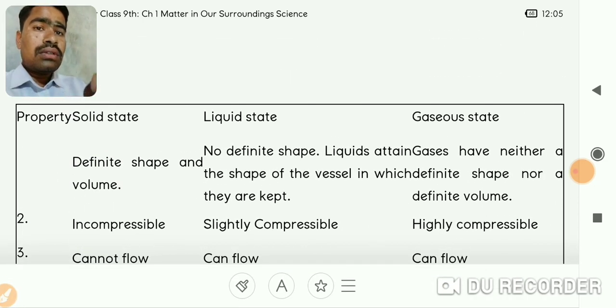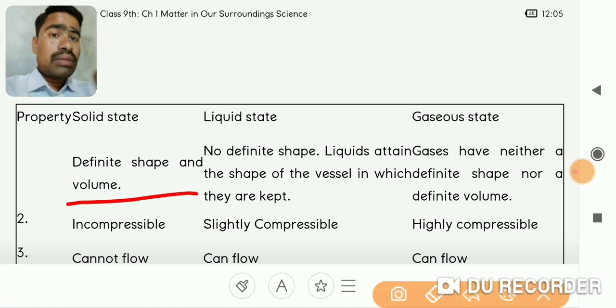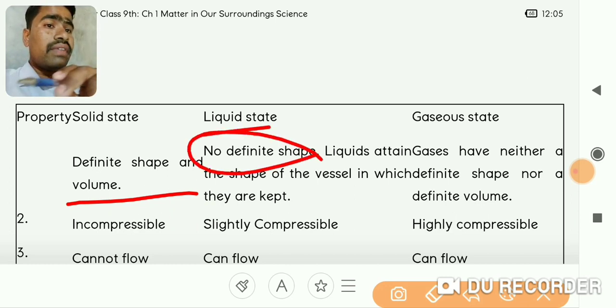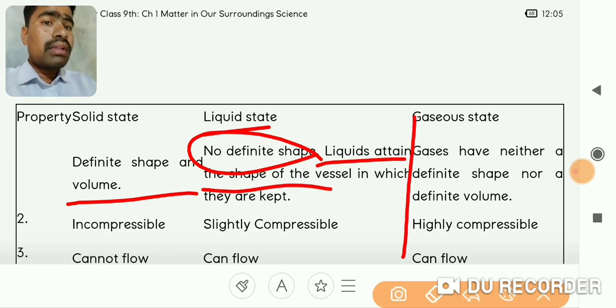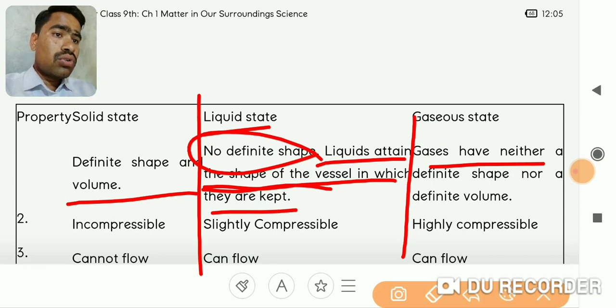So first of all, solids have definite shape and volume. Solids have a fixed shape and volume, but on the other hand, liquids have no definite shape. Liquids attain the shape of the vessel in which they are kept. Whatever the shape of the container, the liquid takes that shape. Even gases have neither a definite shape nor a definite volume. So this is the first difference between solids, liquids, and gases.